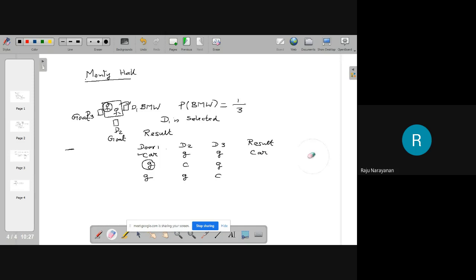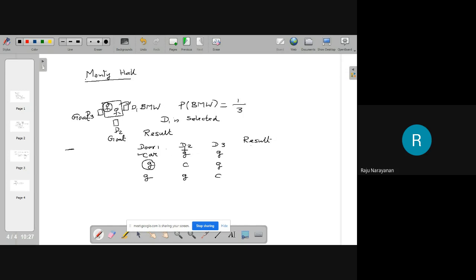I made a mistake. Result. You have selected door 1 and he is opening one of the doors, D2 and D3.